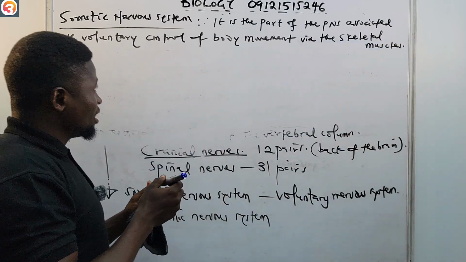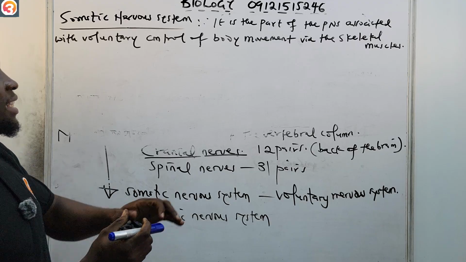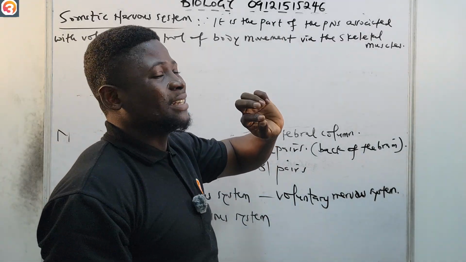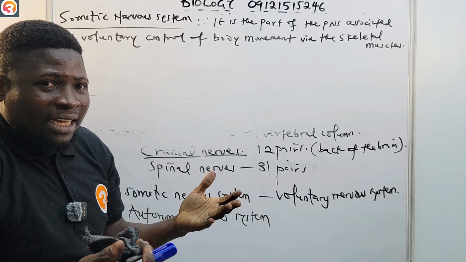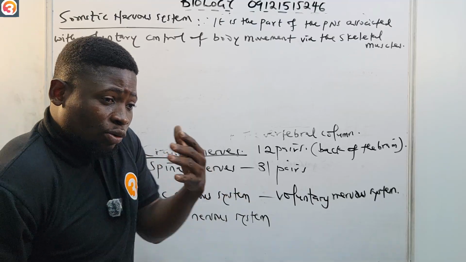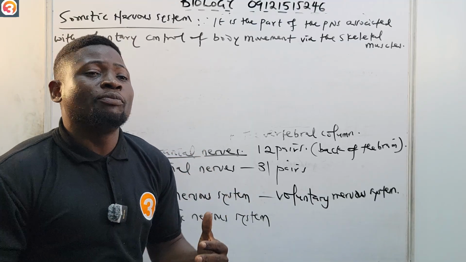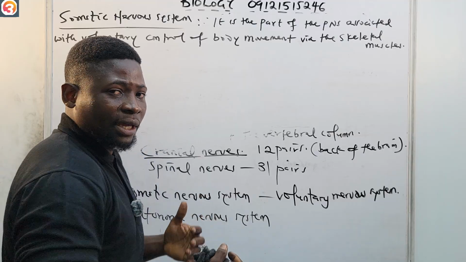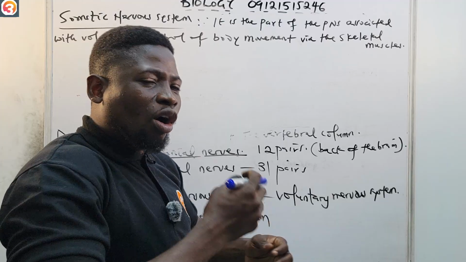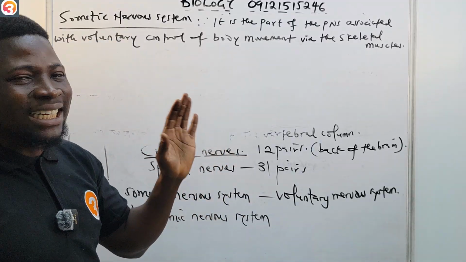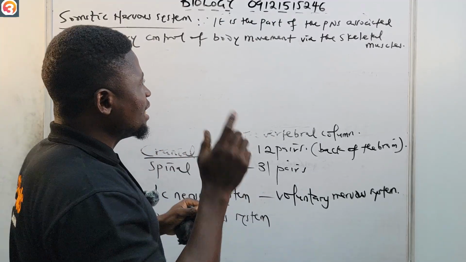So that is the somatic nervous system. It is the part of the peripheral nervous system that is associated with voluntary control of body movement. You see that you are moving; I'm doing this voluntarily now. So it is in charge of voluntary control of body movement via the skeletal muscles. Take note of that.